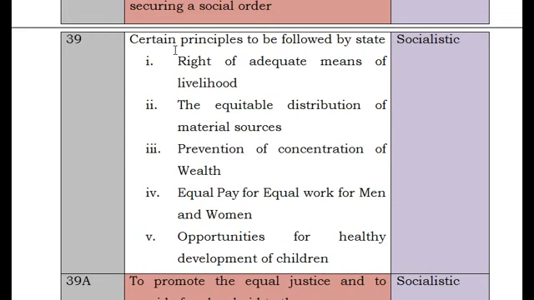Acts like monopoly and restrictive trade policies were framed because of this prevention of concentration of wealth. And equal pay for equal work for men and women. Don't think that equal pay for equal work for men and women is given by the constitution. It is provided under this DPSP, because it is the responsibility of the state to see that there is equal pay for equal work for men and women.